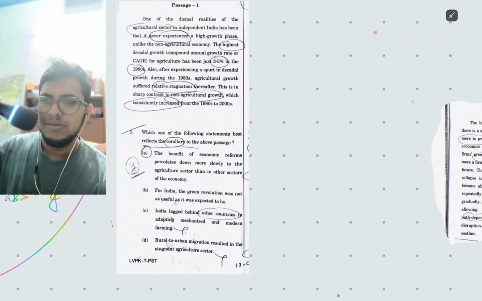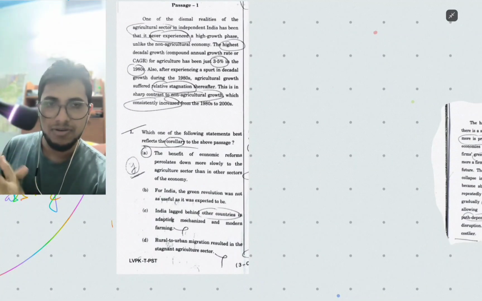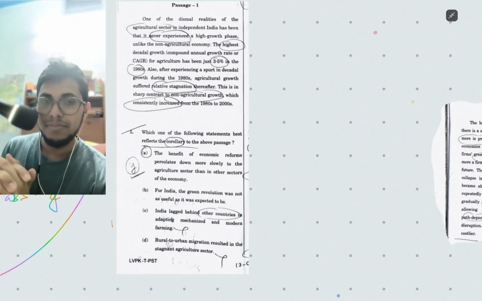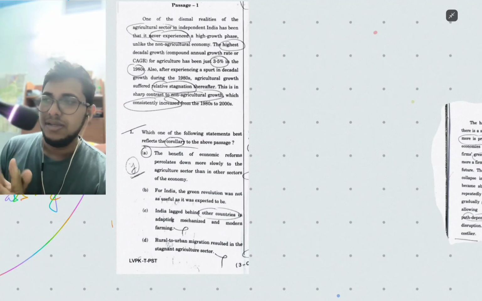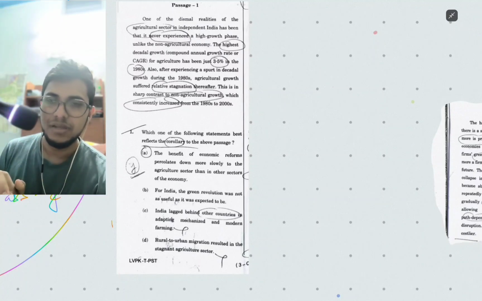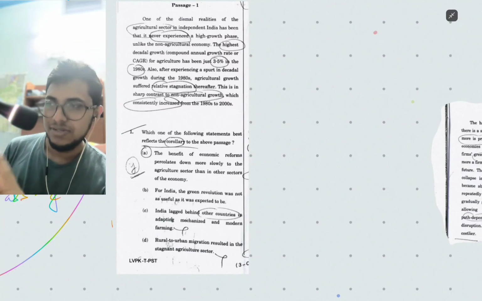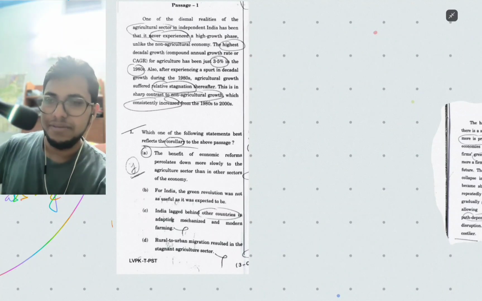Hello guys. In the last video related to the CSAT, I talked about how to approach the passage, that is reading comprehension. There were around 29 questions asked in the 2025 CSAT paper. In this video, I am going to talk about one example from each keyword. Let me start with the first one, that is corollary.